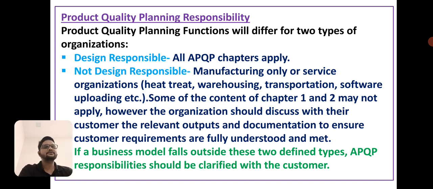And second is not design responsible, manufacturing only or services, in organizations like heat treatment, warehouse, transportation, and software uploading, etc. In that case, some of the content of chapters 1 and 2 may not apply, meaning design is not applicable. However, the organization should discuss with their customer the relevant outputs and documentation to ensure customer requirements are fully understood and met.